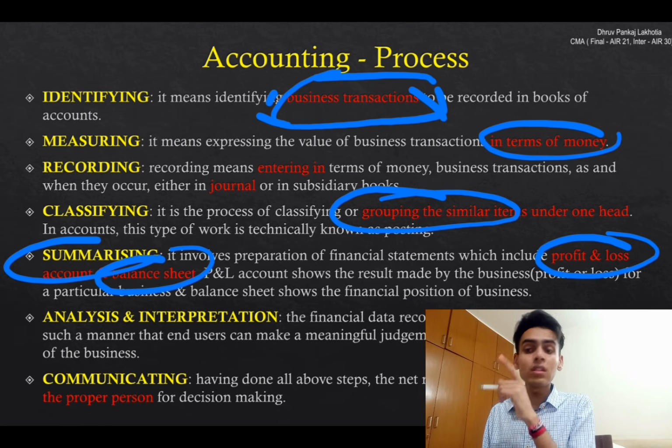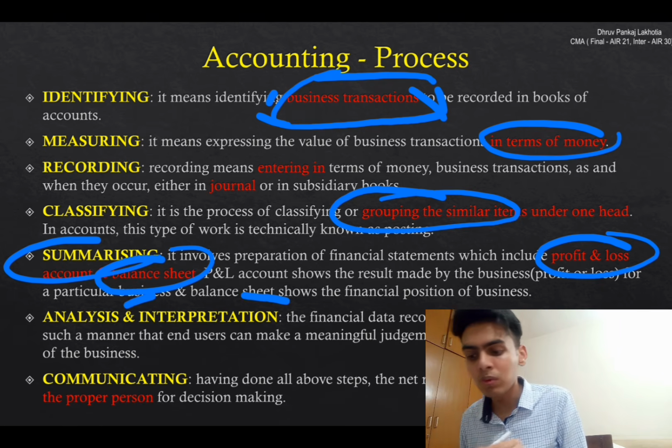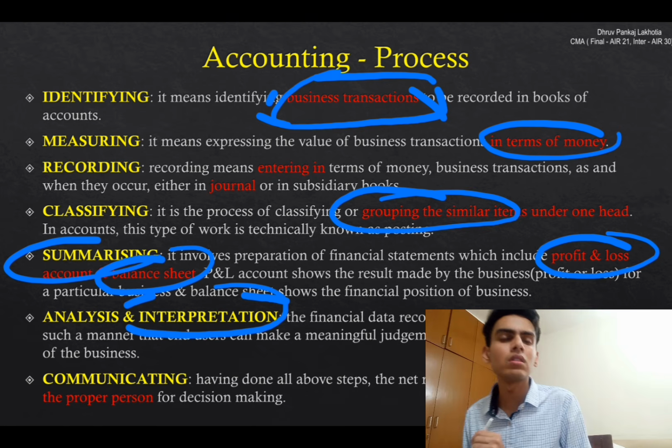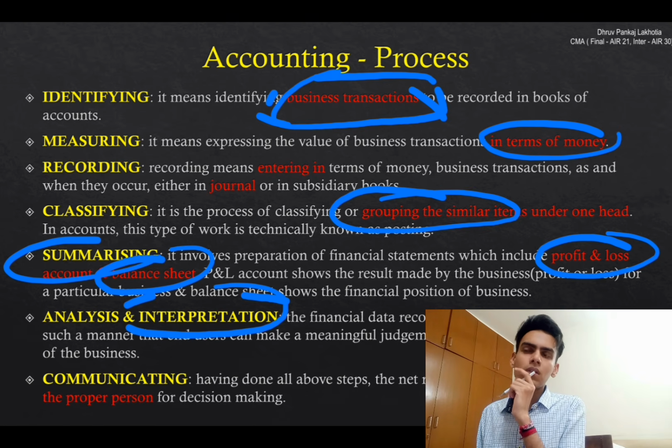Okay, after summarizing, what I'm doing is interpreting the results. This year there's a 100% growth, from 1 crore to 2 crore. Whoa, good. But their revenue has grown by 400%. Their profit has grown by only 100%. That means there may be an increase in cost also.